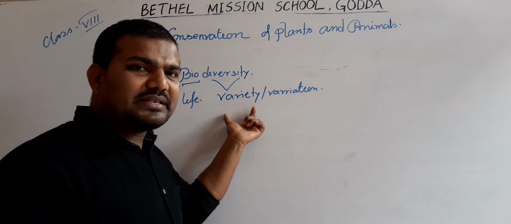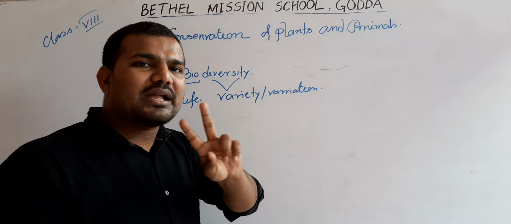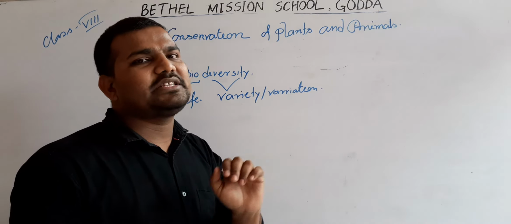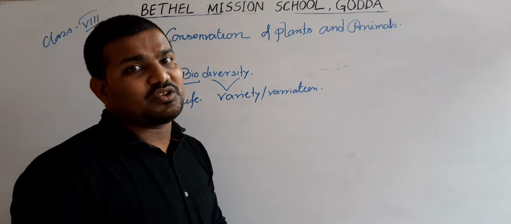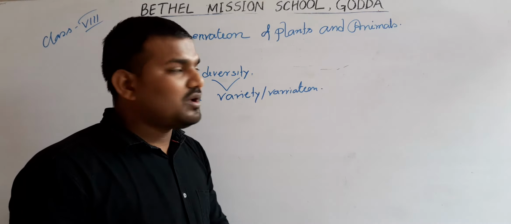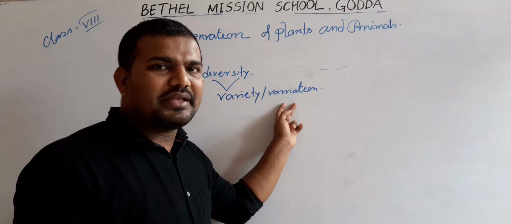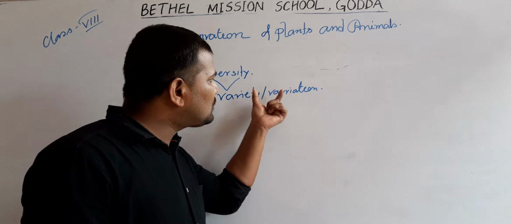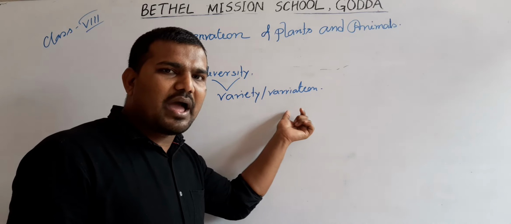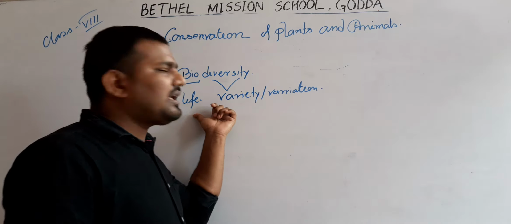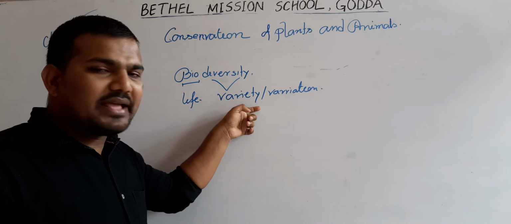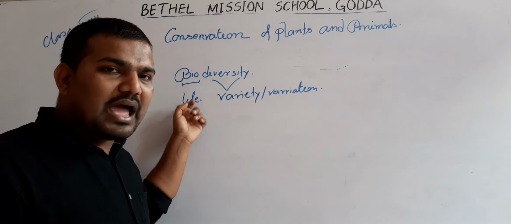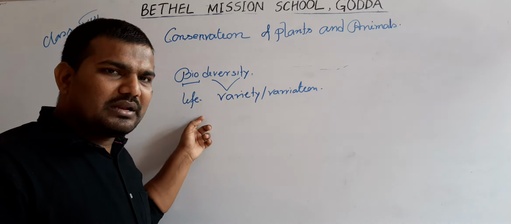Now, variety means the difference between two organisms on the basis of their morphological or external features, whereas variation means the difference between two identical twins. So these two words denote the difference in life, the variety of life or the variation of life.